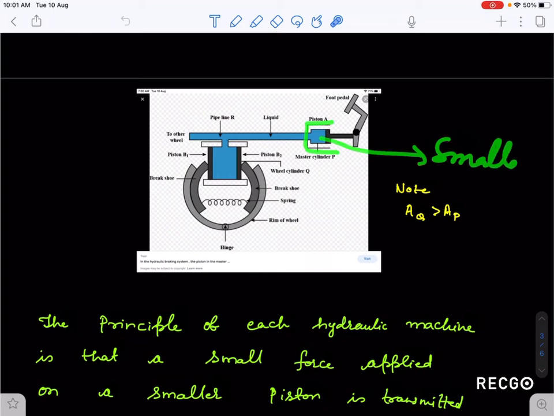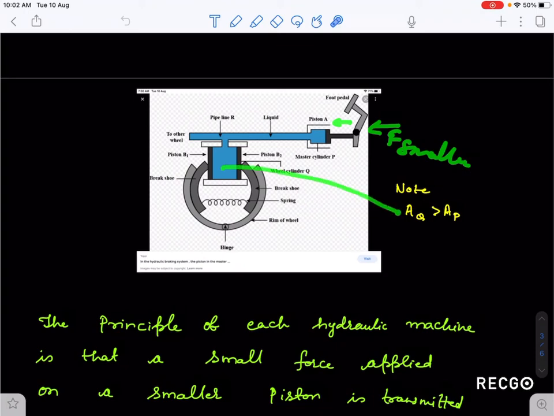You have to keep in mind that the area of cross section of piston A is smaller, and this wheel cylinder having pistons B1 and B2 has a larger area of cross section as compared to this. So what will happen if you apply a small force here? This will be multiplied, and you get a larger force here. So we will try to understand how this works.